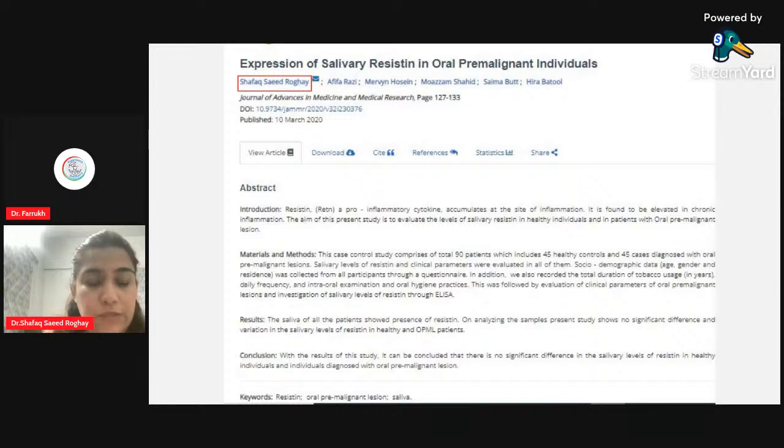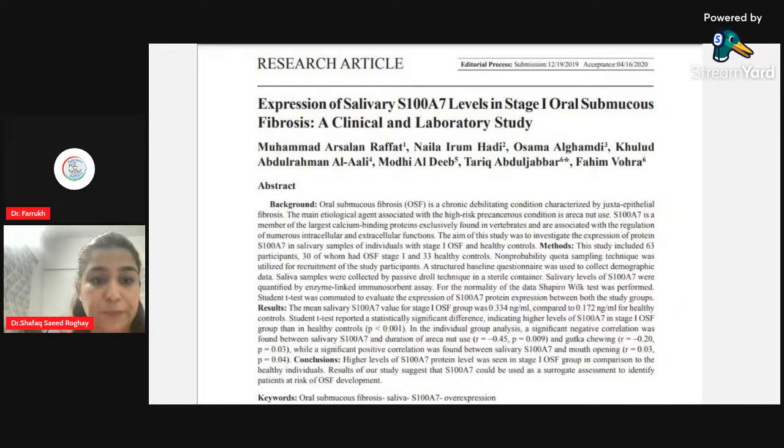So I did this study on salivary resistin in oral pre-malignant lesions, but unfortunately the results were not very statistically significant in the oral pre-malignant lesions. But yes, the literature review says that अगर diabetes mellitus के patients में या अगर हमने ये diagnose करना है कि future में किस patient को जाके diabetes mellitus, which patient is at the risk of diabetes mellitus, this biomarker plays a very important role.